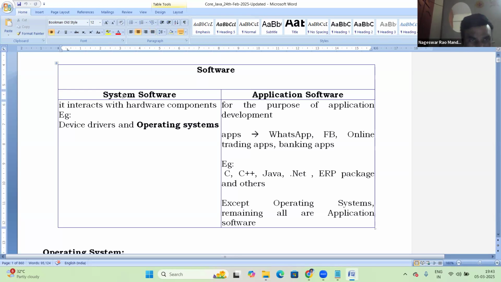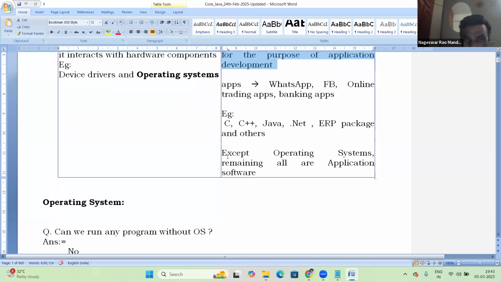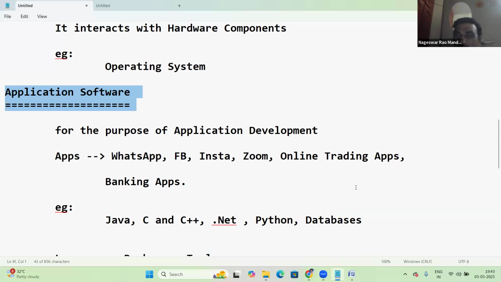Software: system software and application software. System software interacts with the hardware components. Application software is for the purpose of application development. See, except OS, remaining all are application software. Same thing explained here. Yes, Java is application software. It's clear.